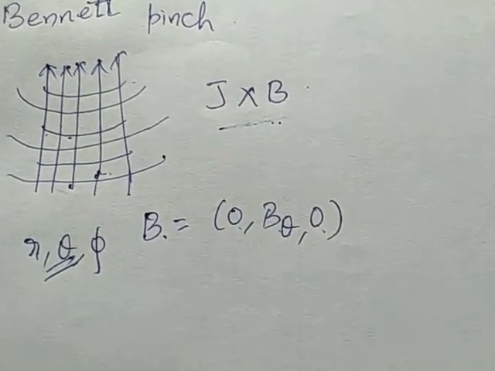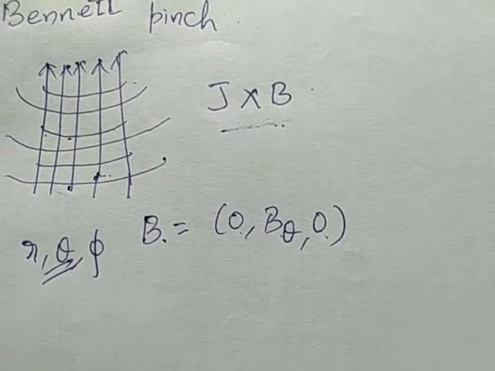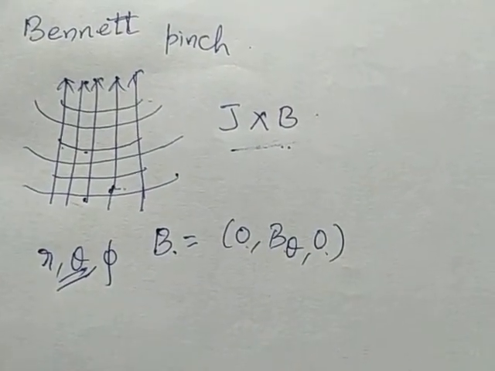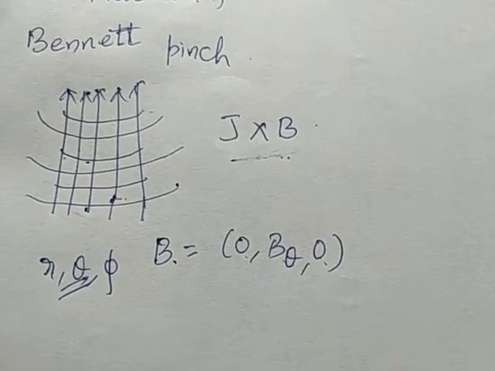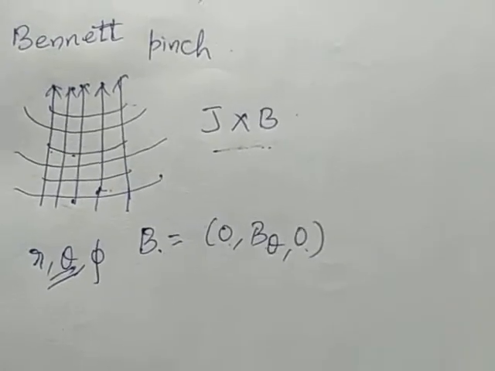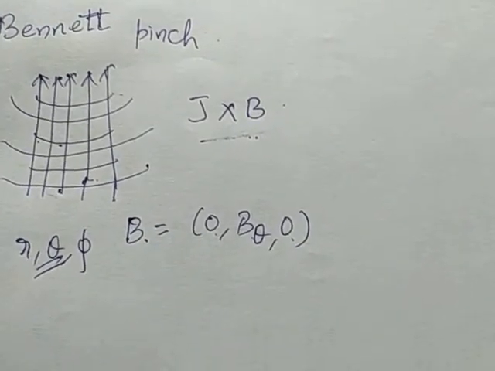This effect of compression of the plasma column by the azimuthal magnetic field, along the theta axis, we call the linear pinch effect.